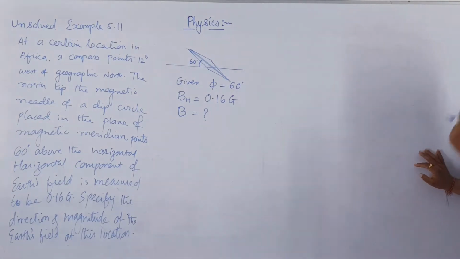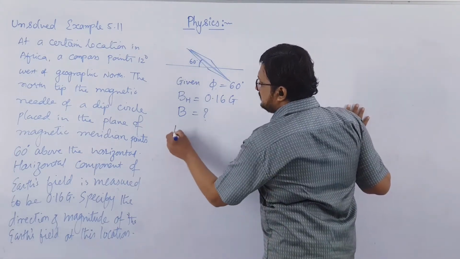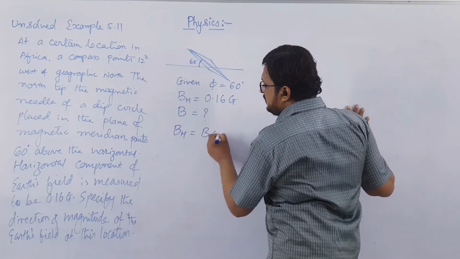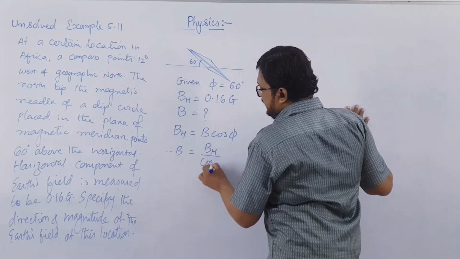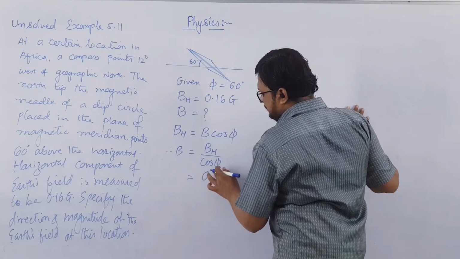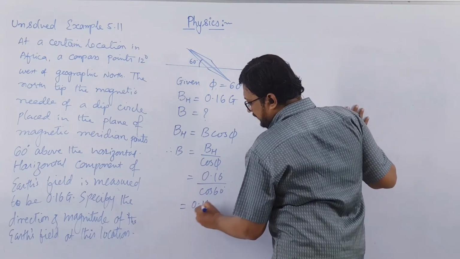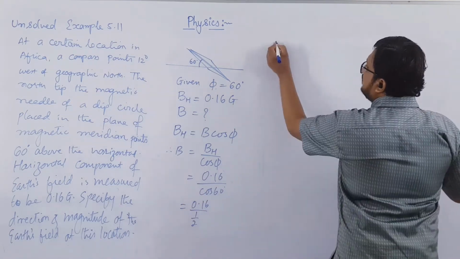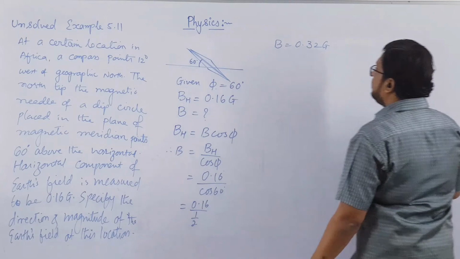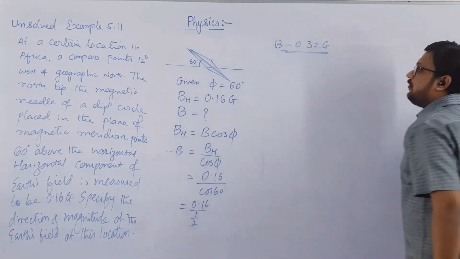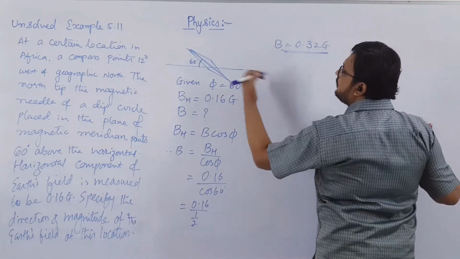Now you can see here we have to use the same formula which we used in the previous example. That is, the horizontal component of Earth's magnetic field is B cos phi. So therefore B will be equal to BH over cos phi. Now BH is 0.16 over cos 60 degree. So that is 0.16, and cos 60 is 1 by 2, so 2 will go up. So B will be equal to 0.32 Gauss. 16 into 2 is 32. This will be the magnitude of the magnetic field. Now we have to find the direction. It is already given that the direction of magnetic field is always from north to south.